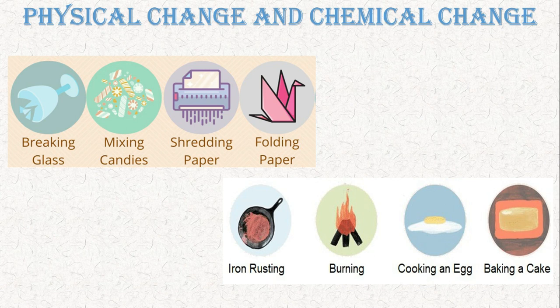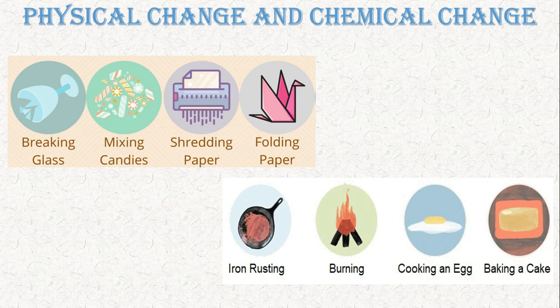And when you bake a cake, the batter will be gone and it converts into bread or something else which you need. It's a complete formation of new substance in chemical change, and physical change is different from chemical change where no new substance is formed.